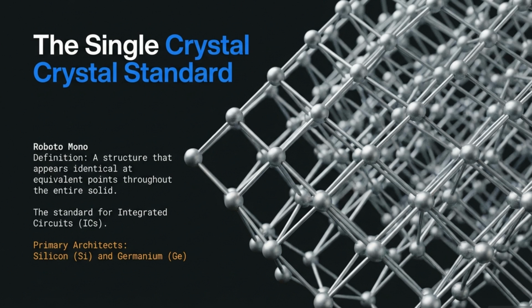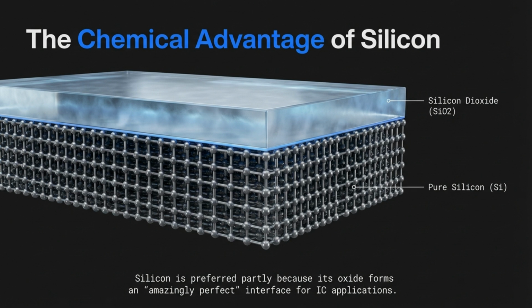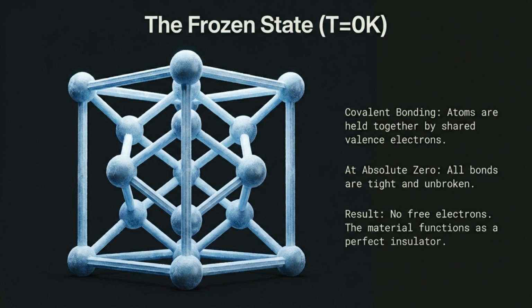Silicon and germanium are the primary architects of these structures. The specific architecture of the diamond lattice, with its tetrahedral geometry, is the physical foundation for modern semiconductor devices. This is the natural form of silicon and germanium. Silicon is the preferred material for IC applications, partly because its oxide form, silicon dioxide, creates an almost perfect interface with pure silicon. At absolute zero, or 0 Kelvin, the material is in a frozen state.